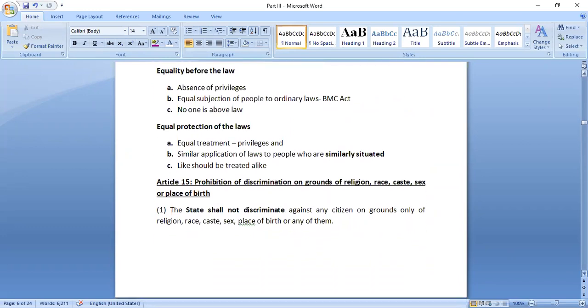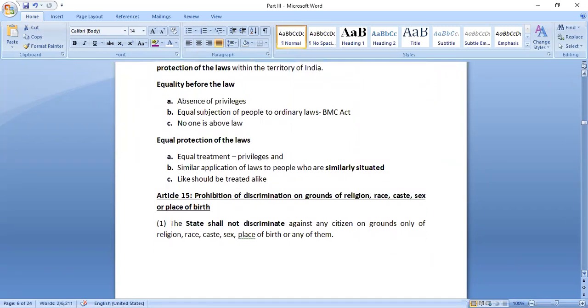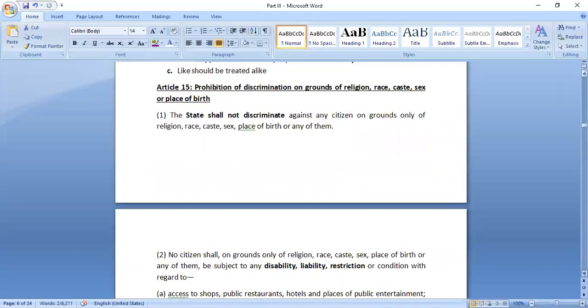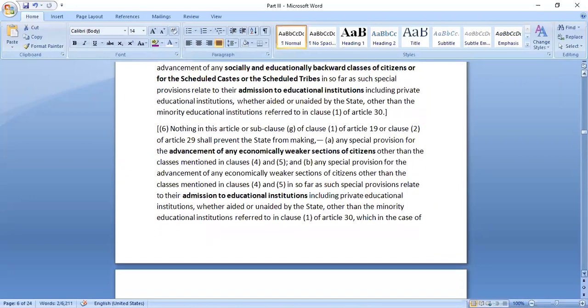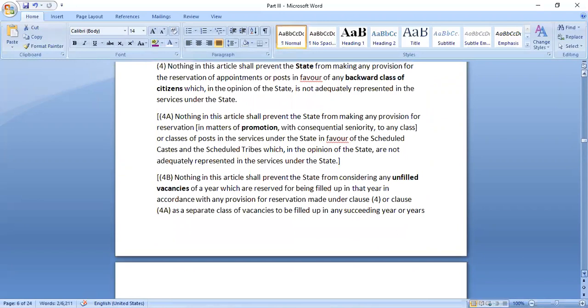For Articles 15 and 16, you should remember the grounds based on which the state shall not deny. Under Article 14, you would see it mentions the state shall not deny to any person. That means it is applicable to non-citizens also. But under Article 15 and 16, it is mentioned citizen. That means these two rights are specifically applicable to citizens of India only. Only Indian citizens can enjoy this right. So this is why the citizenship part is very important.